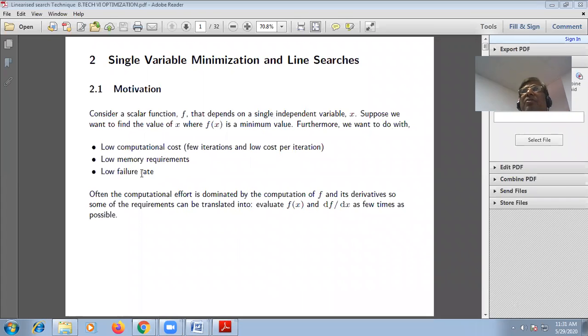We are taking precaution when we are taking the function for the study of single variable minimization. So all these 3 points are to be taken into consideration. Often the computational effort is dominated by the computation of f and its derivatives. So some of the requirements can be translated into evaluating f(x) and differentiating f with respect to x as few times as possible.